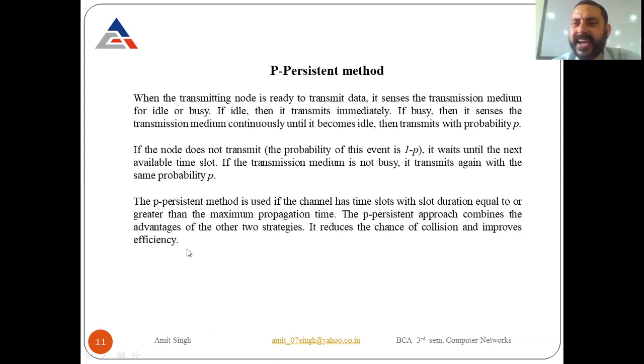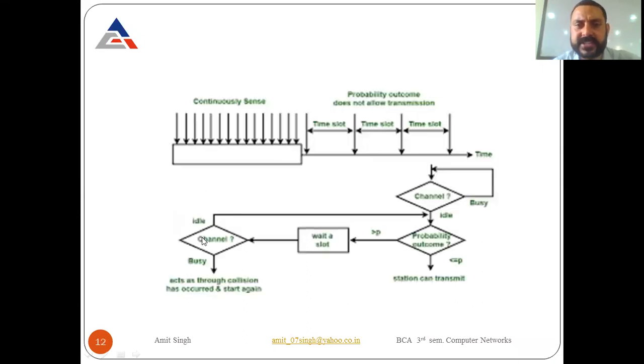So with the help of P persistence, the chances of collisions are less and the efficiency is improved. Why is the efficiency improved? Because they have time slots. The chances of collisions are less because every station waits for that particular time slot and sends its data. Whenever data is sent, they have to wait for another time slot. So this is the working of the P persistence method.